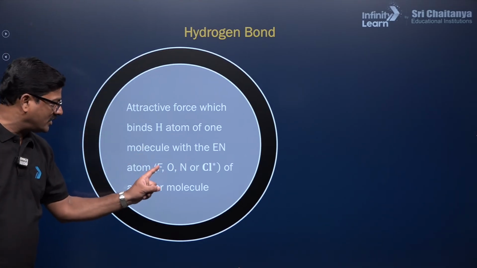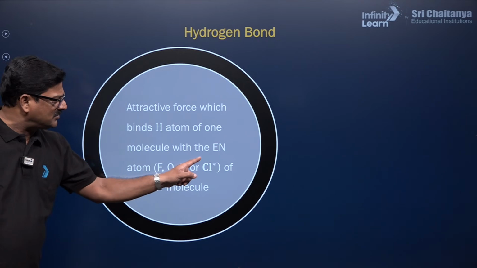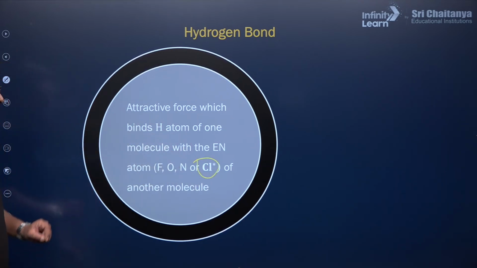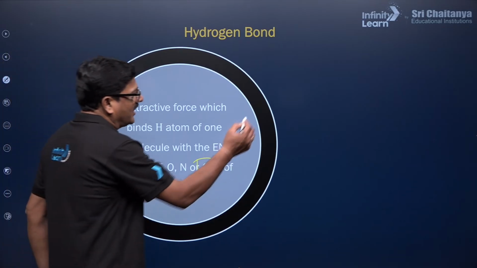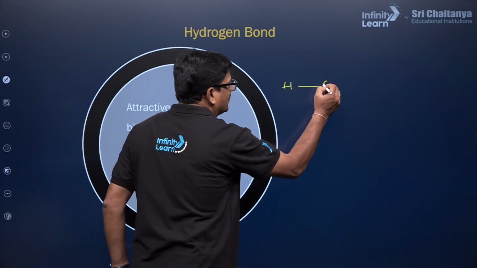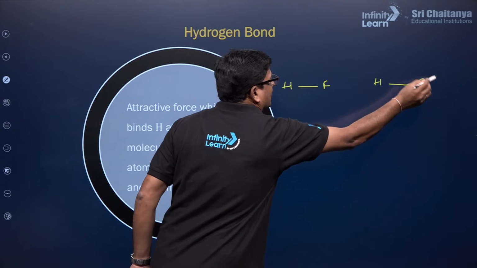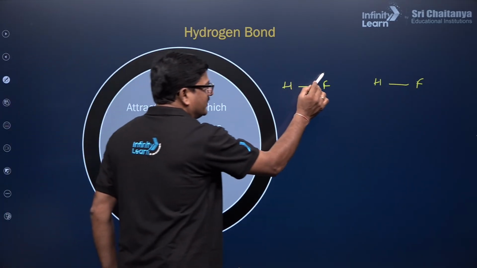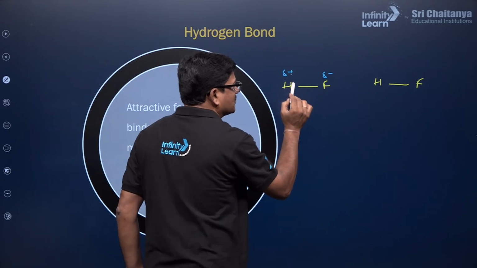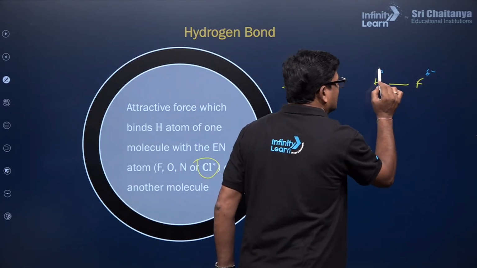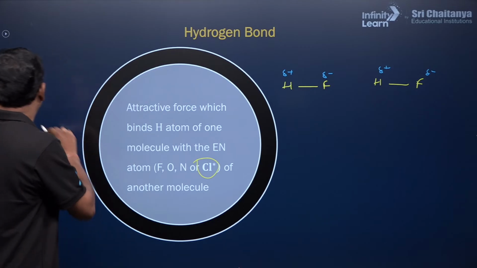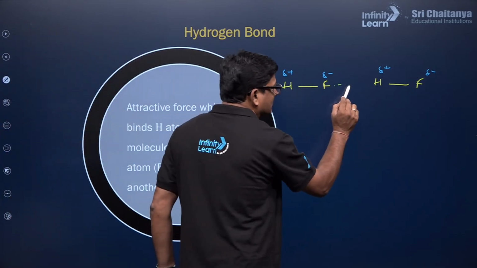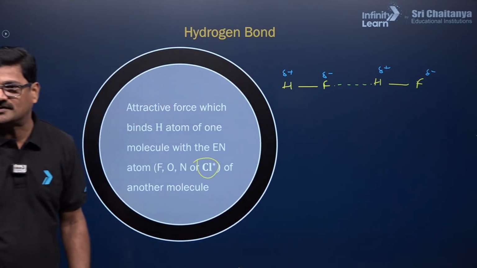electronegative atoms like fluorine, oxygen, nitrogen, sometimes rarely with chlorine, which is very rare, and of another molecule. You can see hydrogen and fluorine and hydrogen and fluorine. Okay, and there is a dipole here, a negative charge and a positive charge, and a negative charge and a positive charge. ये दोनों के बीच में कुछ होता है ना, that is what is called hydrogen bonding, the attraction between the negative charge and a positive charge, right?